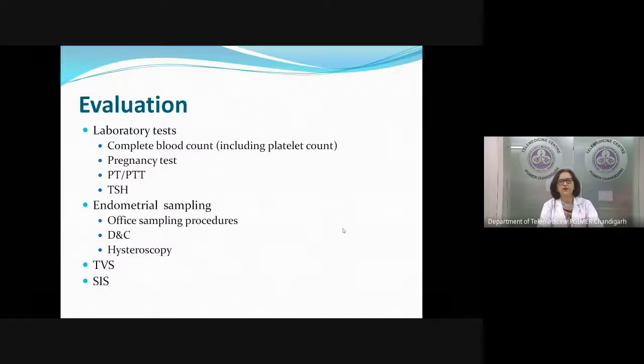Abnormality is an important and easily treatable cause of abnormal uterine bleeding. So just a few baseline investigations. The rest of the investigations can be ordered according to the history that the patient gives.